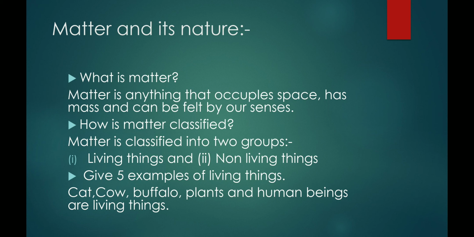So, how is matter classified? Matter is classified into two groups. One is living things and the other one is non-living things. So give 5 examples of living things. So living things are the substances which have life. Cat, cow, buffalo, plants and human beings. These are all living things.